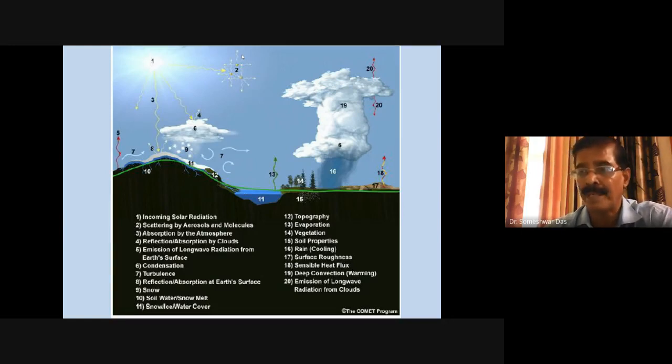Convection parameterization is also known as cumulus parameterization. Cumulus convection is one of the most important physical processes of the model. This is the one which leads to the formation of deep clouds, cumulonimbus.